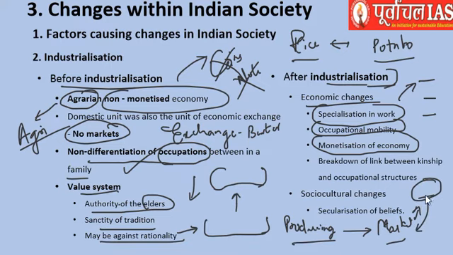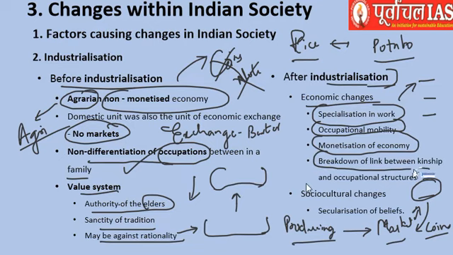What they can do is get these goods by exchanging money in the physical form, let's say coins. They can give some coins and then take the goods from the market. So monetization was required because of the specialization in the work. You can see how things are related, and all of this happened because of industrialization.